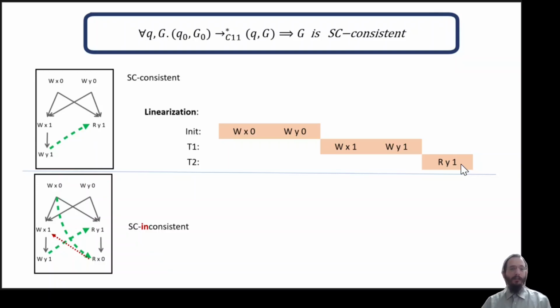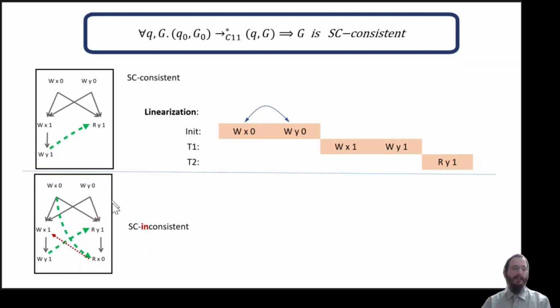Now, multiple linearizations might exist, and we only require that at least one exists. And specifically in this example, we can swap the two initialization events since they have no order between them. And this would provide us with a different linearization of the events in the graph.